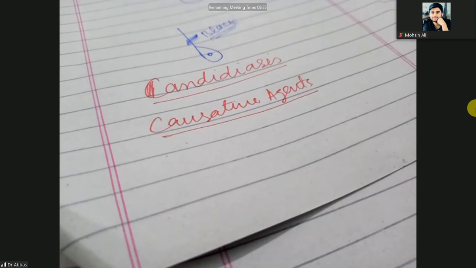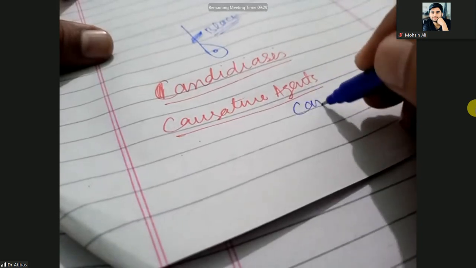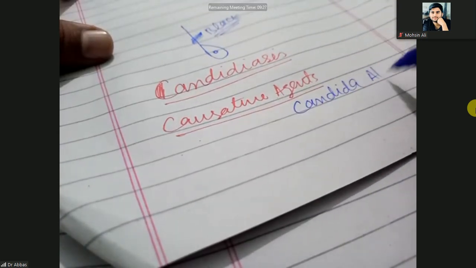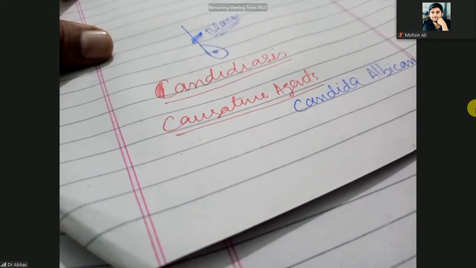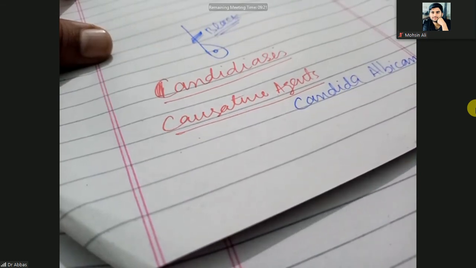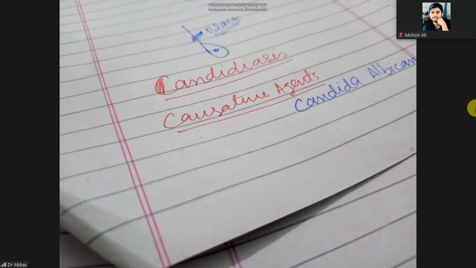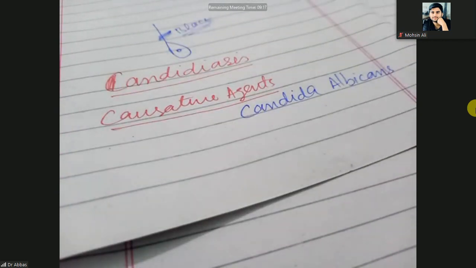The causative agent for candidiasis, especially skin candidiasis, is Candida albicans. Okay, so here is the question, sir. What are the specific investigations for this? The specific investigation is that you can look at the hair shaft through the Woods lamp only. When you look at the hair shaft through the Woods lamp, if it is a bacterial infection, it will not be properly clear. If it is a fungal infection, it will be clear.